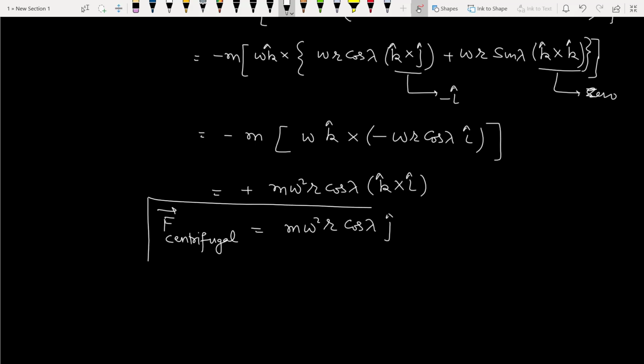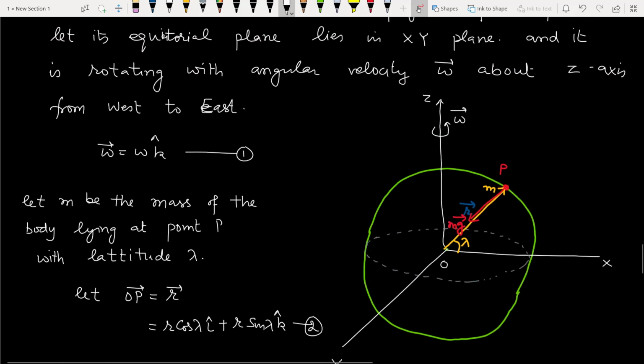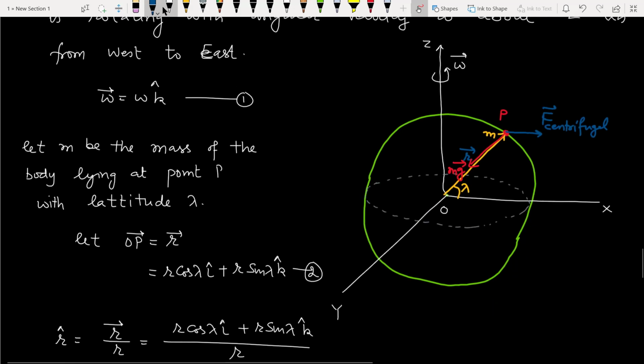So this is our centrifugal term, or fictitious term, that is there due to the rotation of the frame of reference, and in our case it is Earth. When we depict this in the diagram, as it is along the positive j axis, the centrifugal force will be along this way. This will be F centrifugal because it is along the positive y-axis. This is the positive y-axis because axes are to be taken in the clockwise sense.